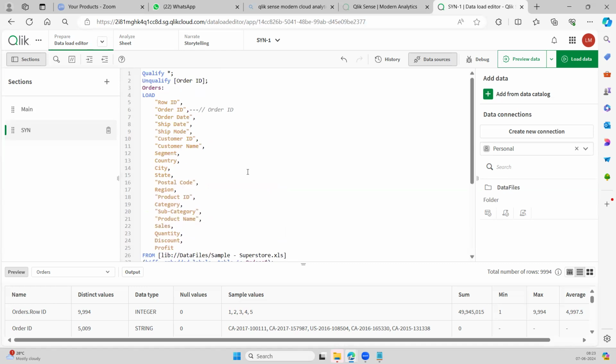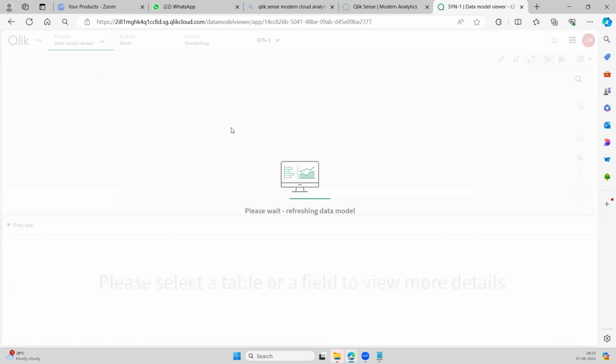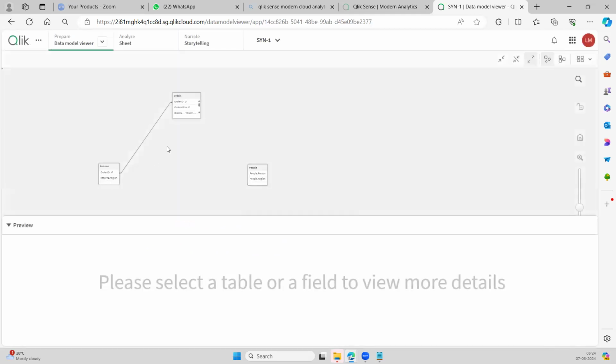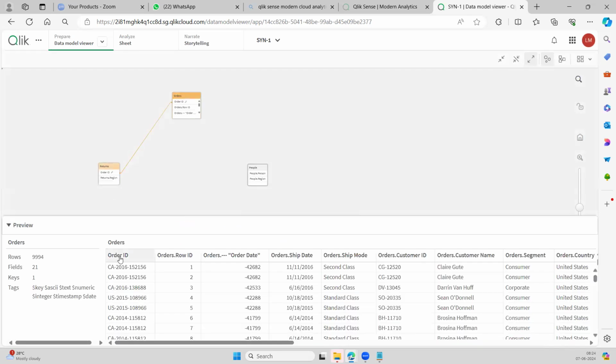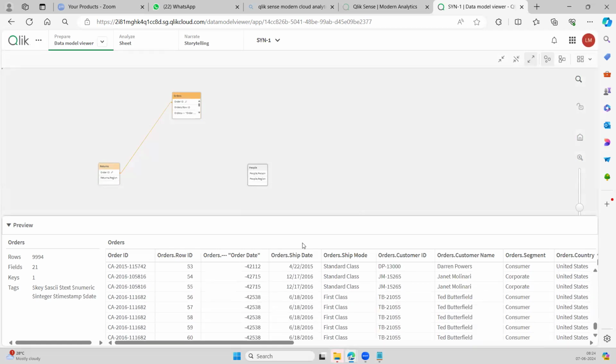Yes, it will. Yes, sir, created. Yeah, let me show you the data model here. Yes, it is created, right? Because if you see here, if I show you the preview, only order ID remains the same as order ID. It won't get orders dot order ID, but the rest of the columns got orders dot something, right?